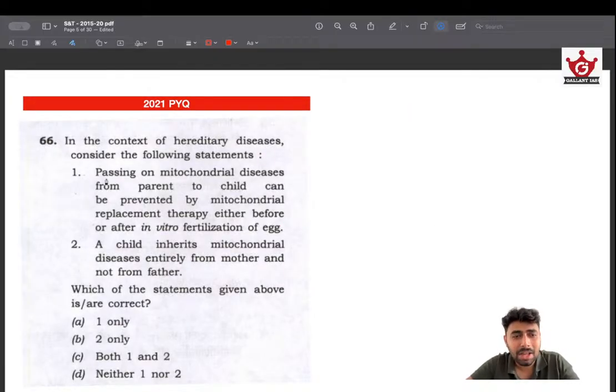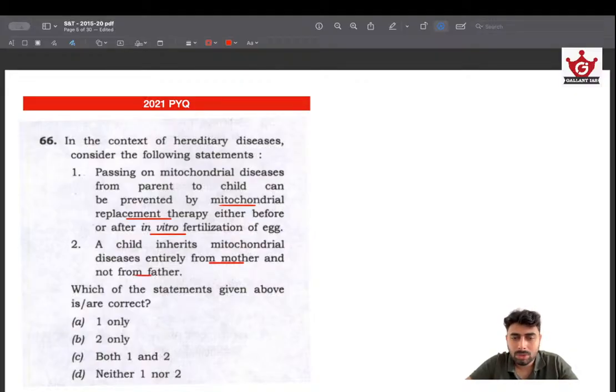The question is, passing on mitochondrial diseases from parent to child can be prevented by mitochondrial replacement therapy, either before or after in vitro fertilization. Okay, this is one thing. A child inherits mitochondrial diseases entirely from mother and not from father.